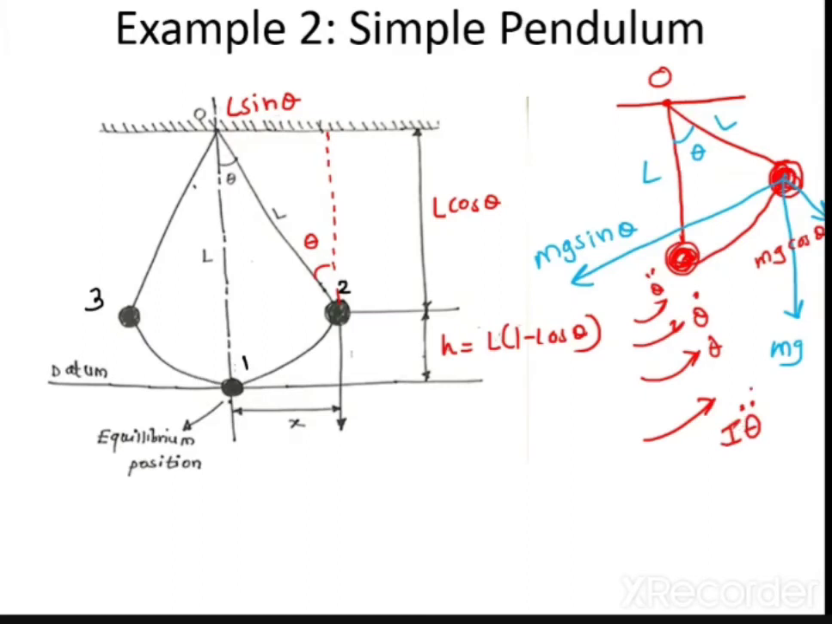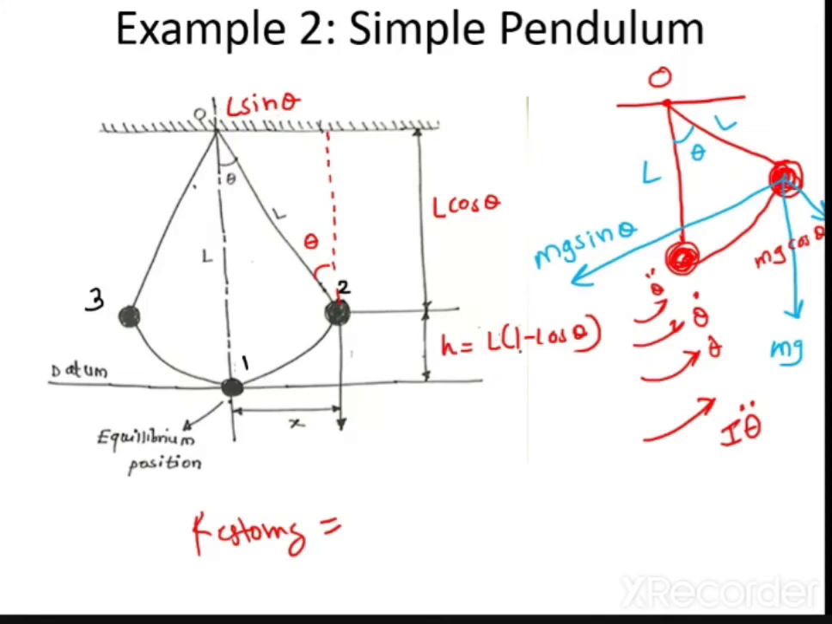Now tell me, there is another torque which is called the torque due to the gravitational force, or it is also called the external torque, or a restoring torque. This restoring torque will try to bring the system to its equilibrium position. Now tell me, what is that restoring torque?